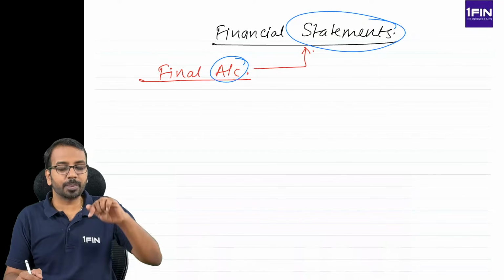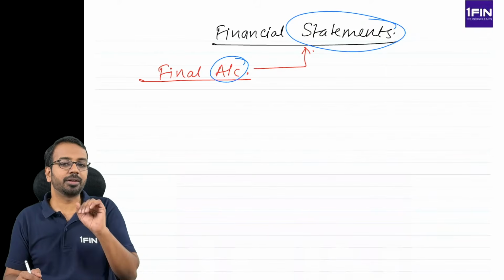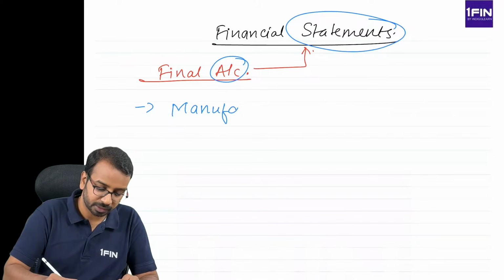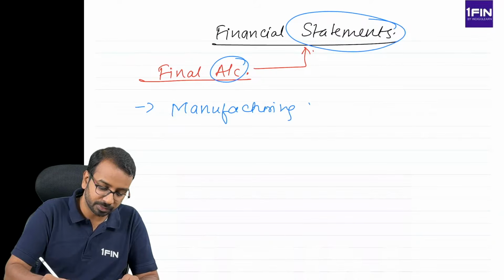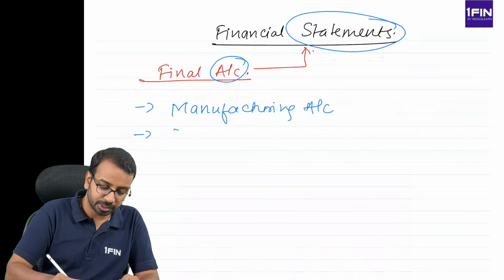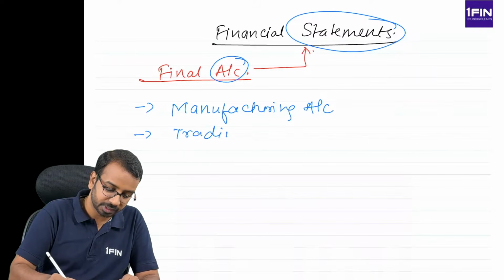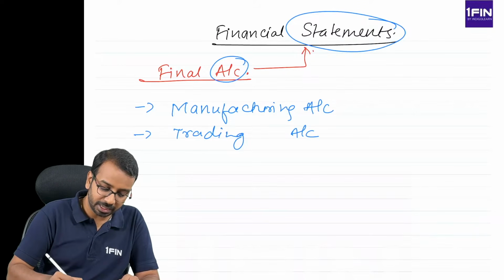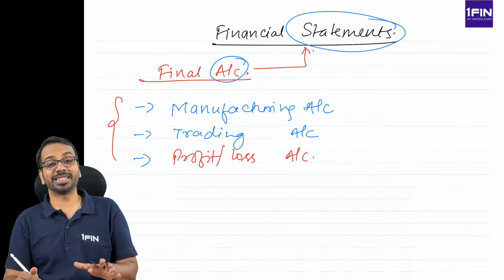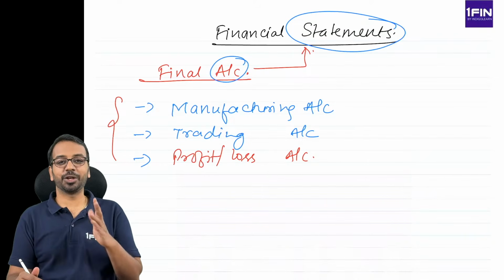Now, what all do we prepare in final accounts? We prepare something called manufacturing account. Then we prepare trading account. Then we prepare another account called profit and loss account. Now, a lot of students have this difficulty in manufacturing, trading and P&L.